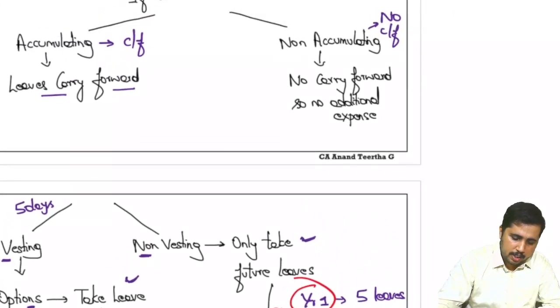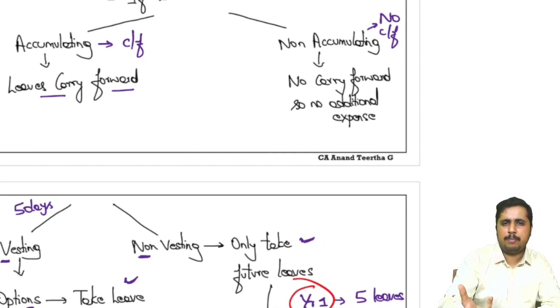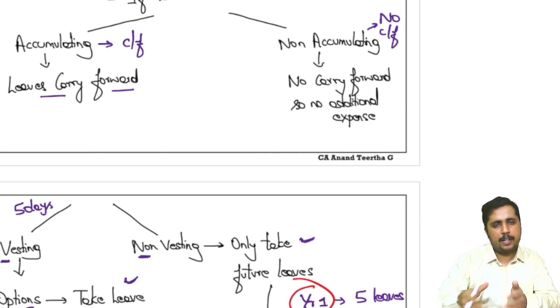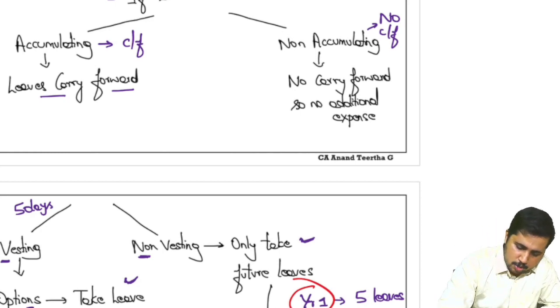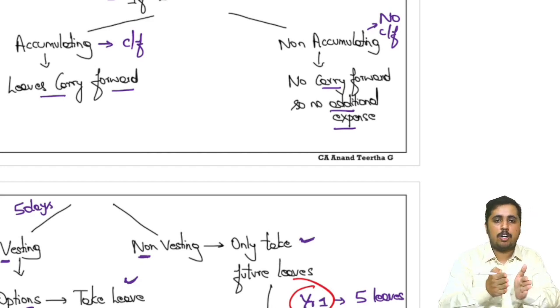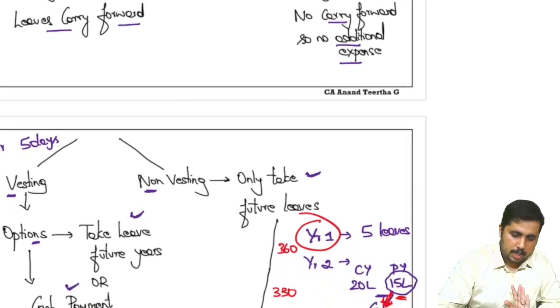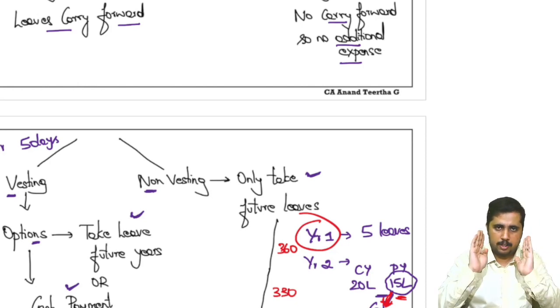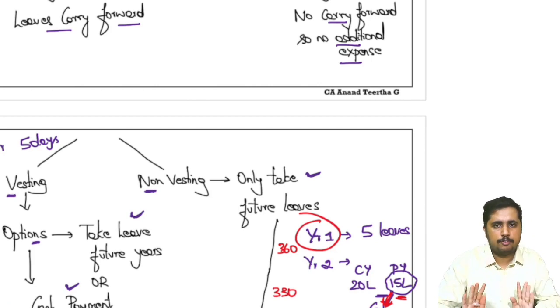What if it is non-accumulating? This has to be the easiest of all. Best example is maternity leave, whereby you will not be allowed to accumulate the leave. In that period, you are allowed to take the leave, which means there is no carry forward, no additional expense. So no need of recording any additional expense. Whatever salary we spoke about, that itself will come into the picture. So this is about the compensated absences under short-term employee benefits. I hope it is clear. If you find that it is running too fast, go back and play it again so that your mind will be accustomed to what factors have to be followed.